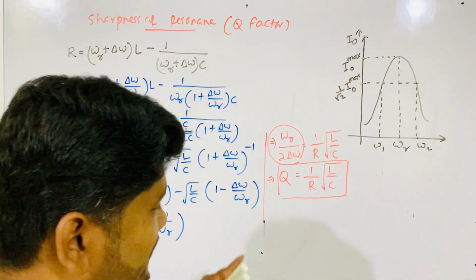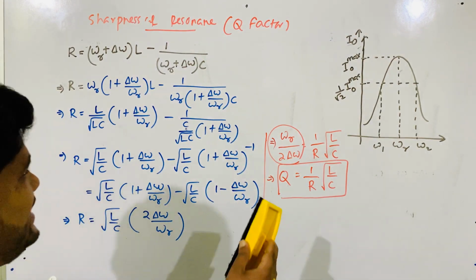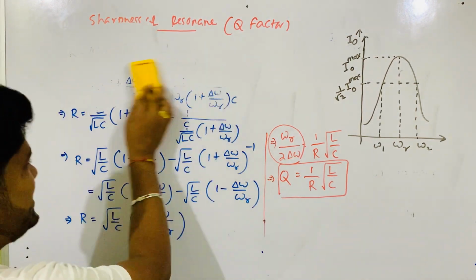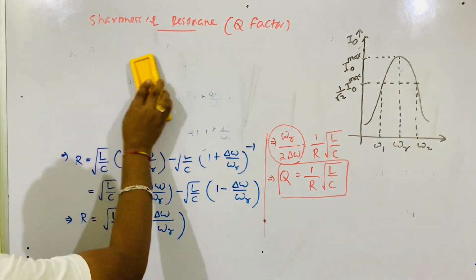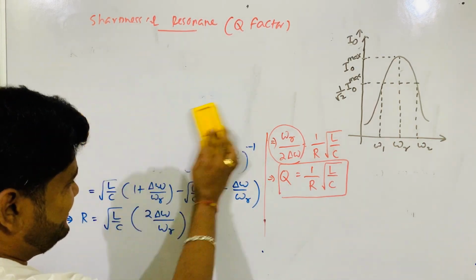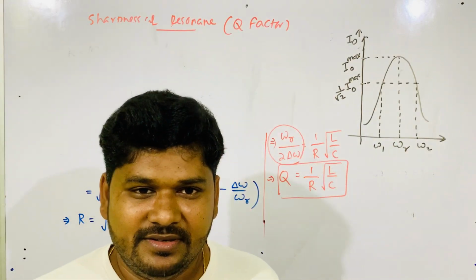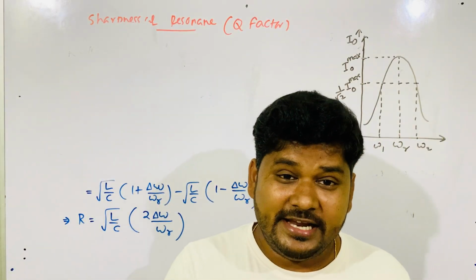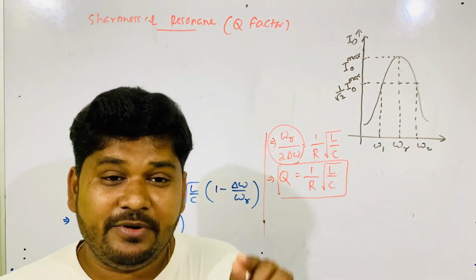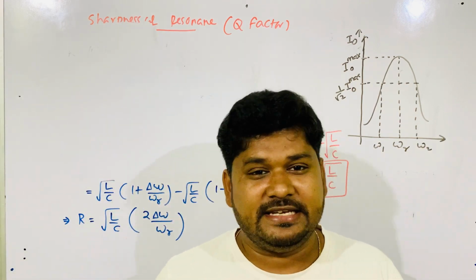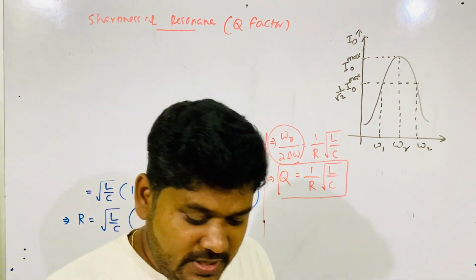You can also find this expression in short. Also you can find the expression of quality factor in short. Another definition you will find in different books, quality factor definition, is that it's the ratio of inductive or capacitive reactance to resistance. Very simple.